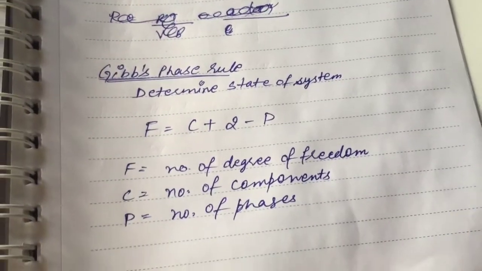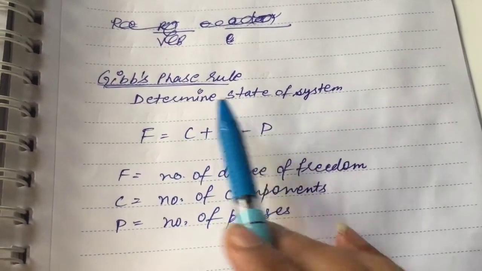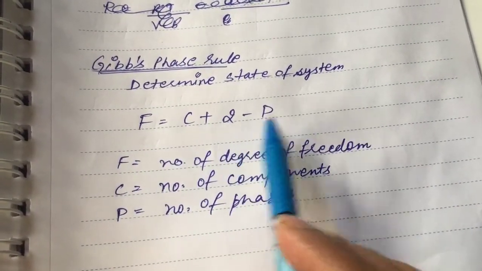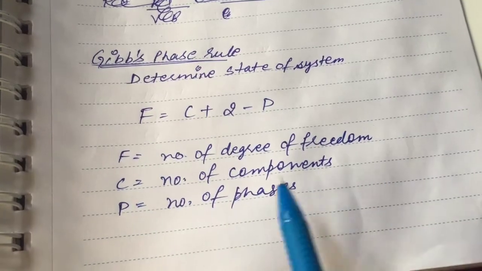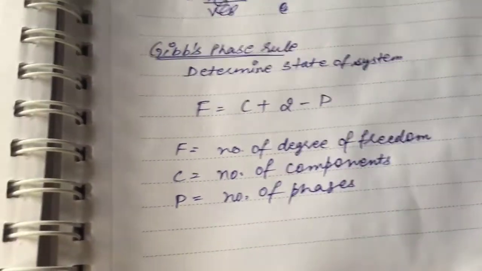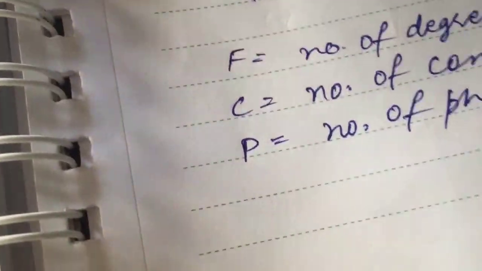Next is Gibbs phase rule, which determines the state of a system, and it is F is equal to C plus 2 minus P, where F is the number of degrees of freedom, C is the number of components, and P is the number of phases. Next we have properties of liquids.